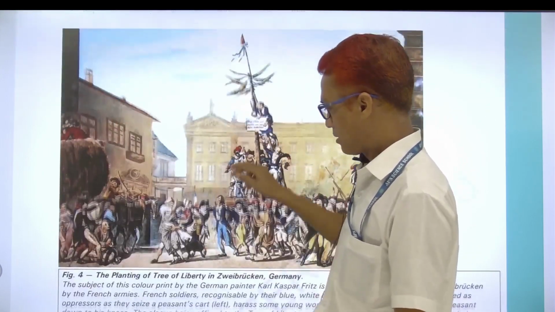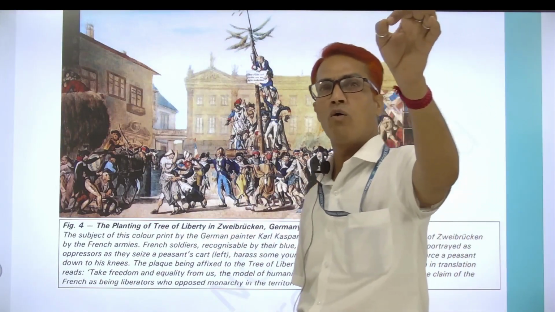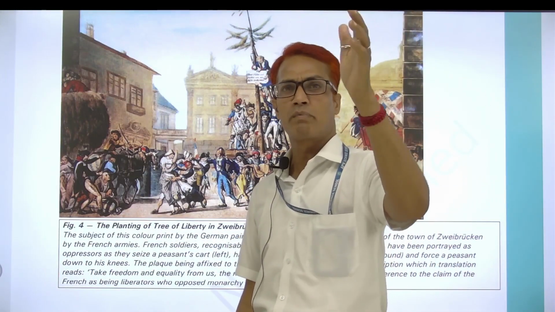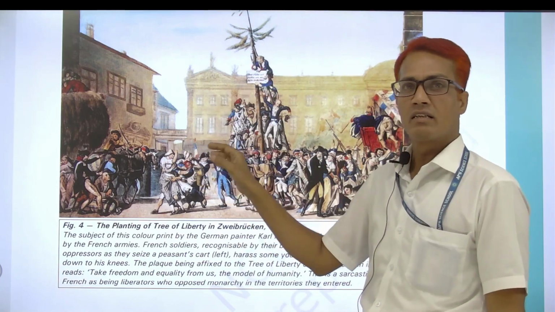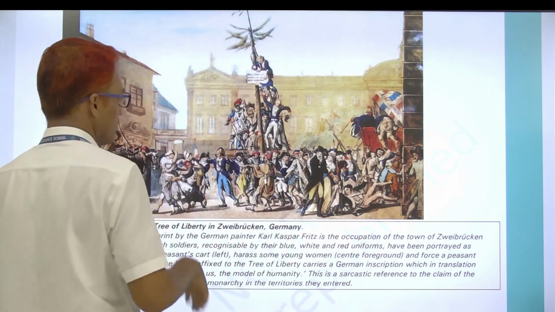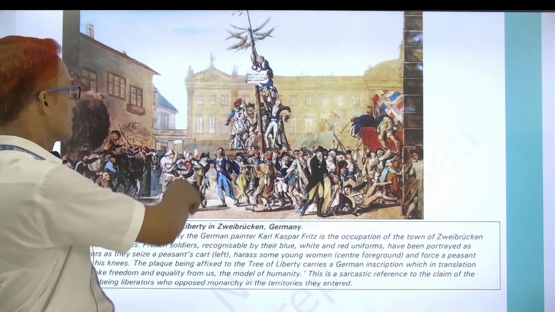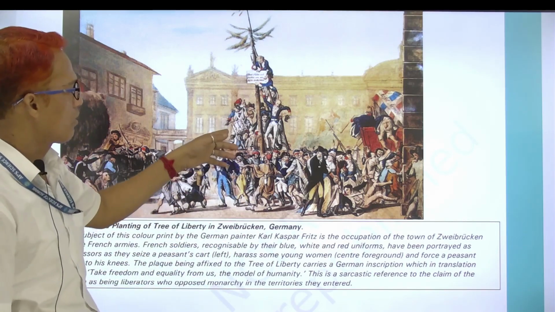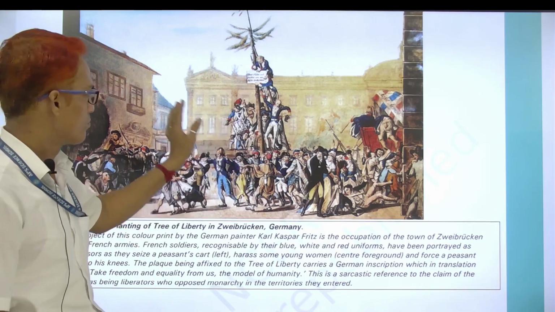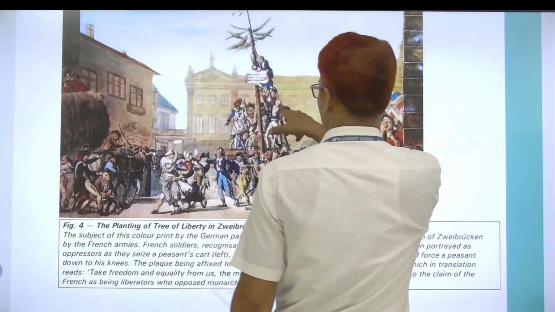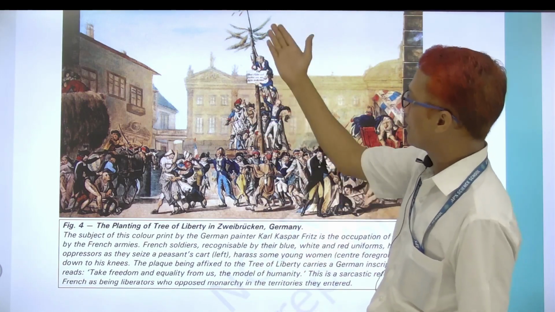Now listen. After that, here is what type of dreams the people had in their minds regarding the Napoleonic army. You can see here the people of the French army wear this dress with a red cap, and they climb on that tree.